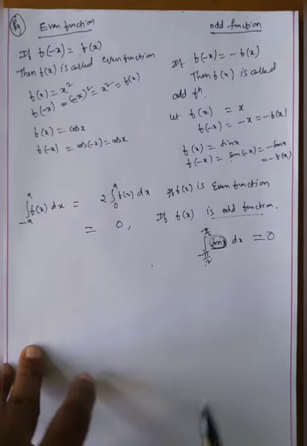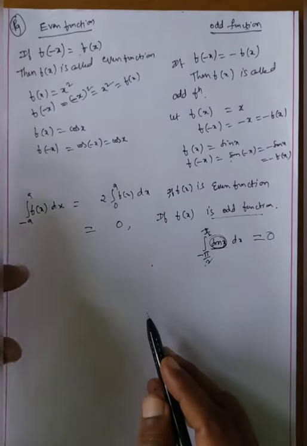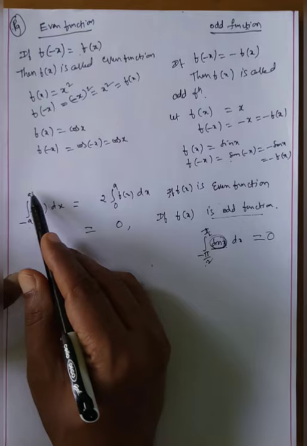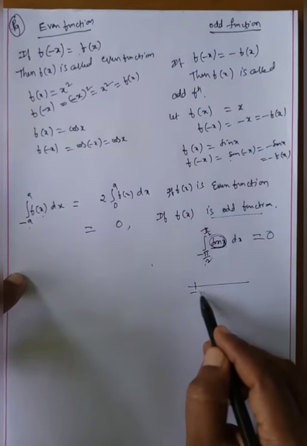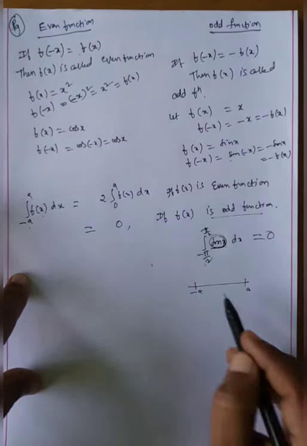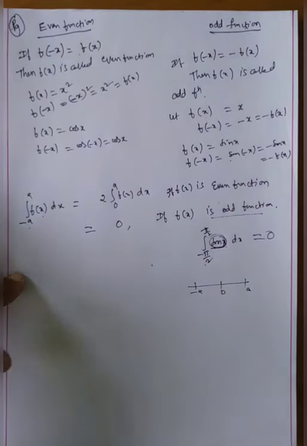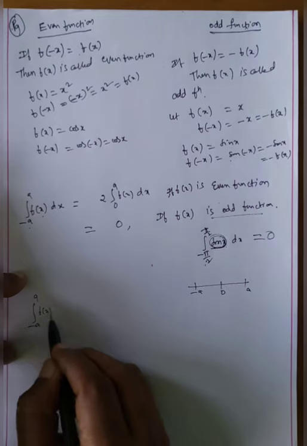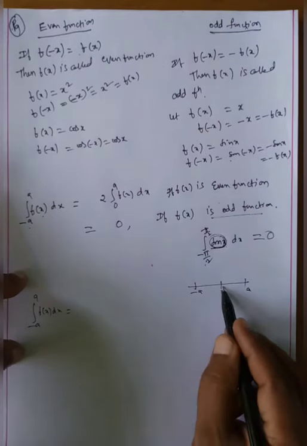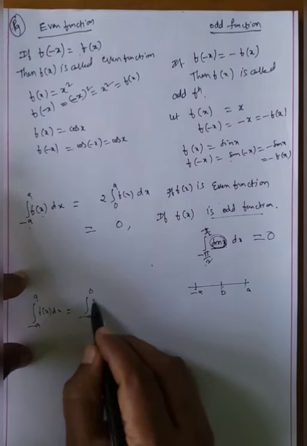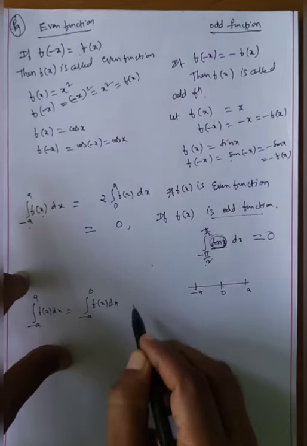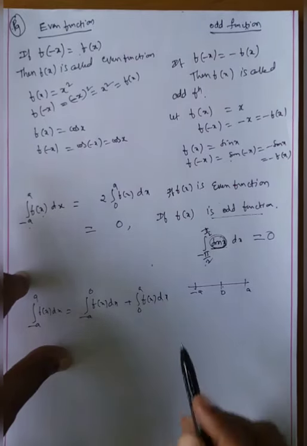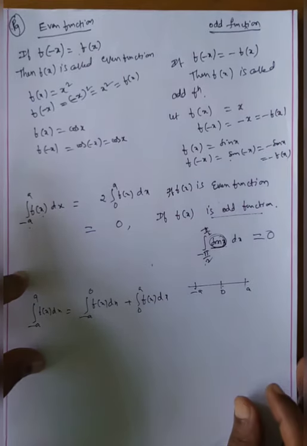Okay, my dear students. Now we are going to prove this. Here f of x is continuous in the interval minus a comma a. Here this is minus a, here plus a, and in between we take 0. How do we write this? Integral minus a to a f of x dx is equal to integral minus a to 0 f of x dx plus integral 0 to a f of x dx. In the second part there is no change at all.